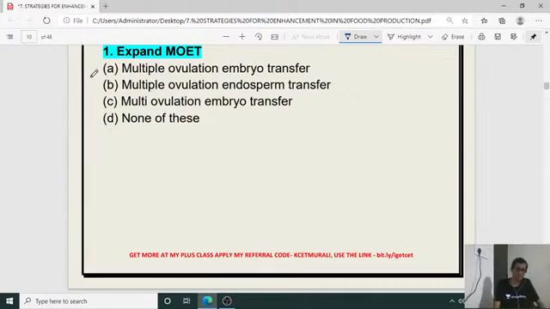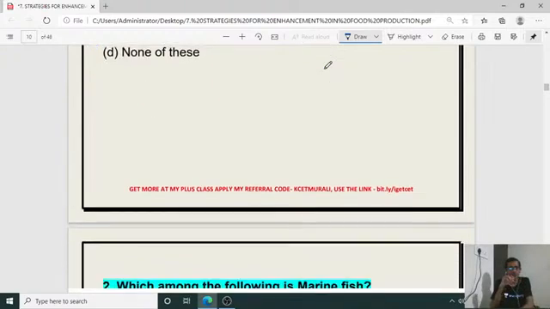It is the multiple ovulation embryo transfer. As a result of that, we can increase the herd size of cattle in a short period of time. That is the application part, and it is required to increase the number of cattle in a short period of time. So as a result, we can overcome the scarcity of milk related aspects.